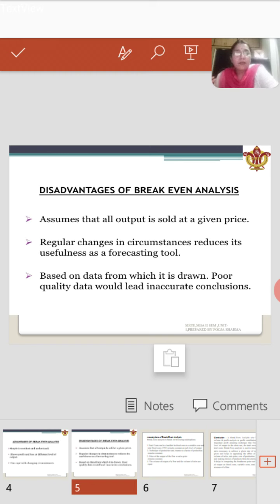It is based on the data from which it is drawn, and poor quality data would lead to inaccurate conclusions. If you have taken the data from the previous year and have not collected the data properly, you can calculate the wrong BEP, and you cannot make better plans for the future as well.